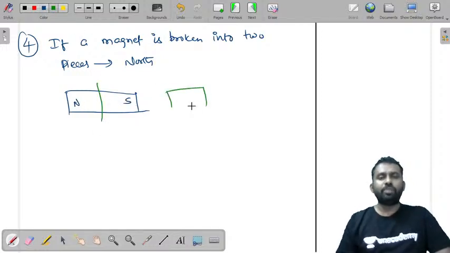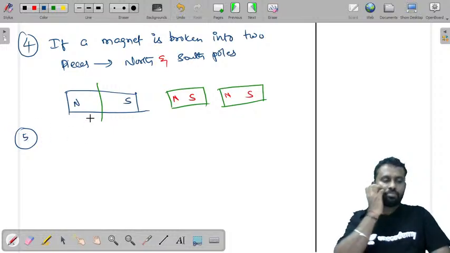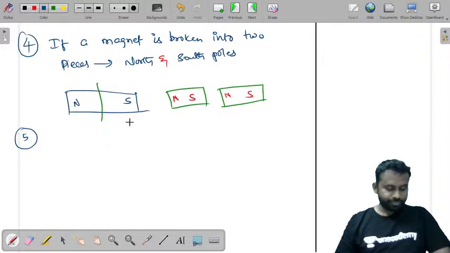This will become two magnets, each of which also has north and south poles. That means any magnet, whether broken or a single one, will have north and south poles.